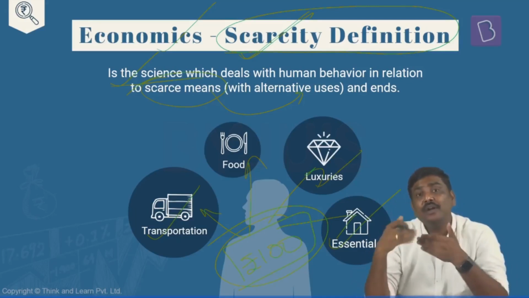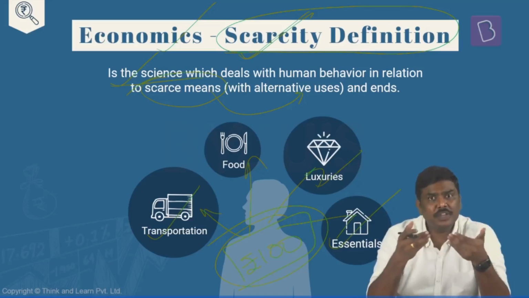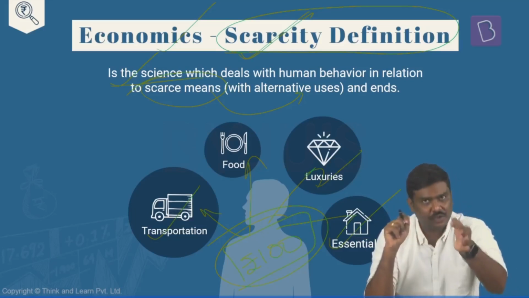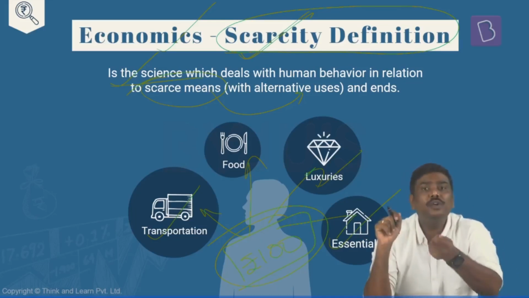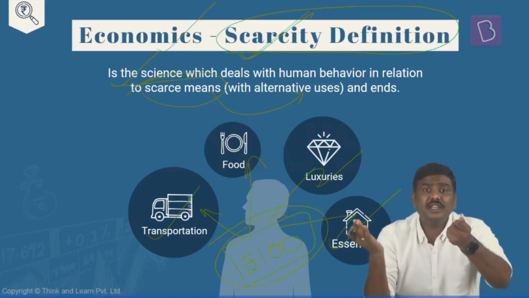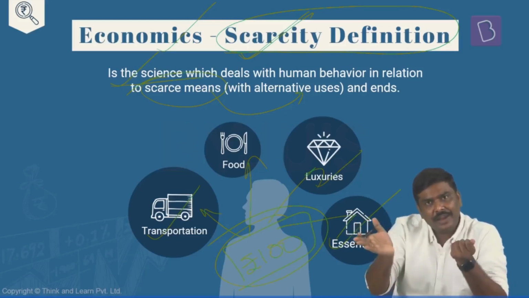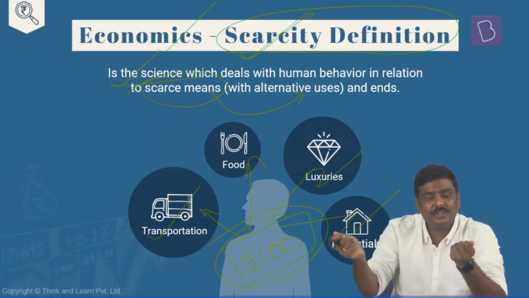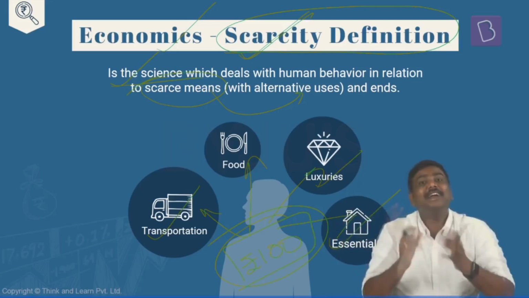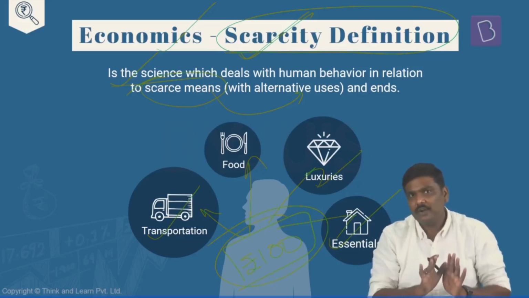As per the modern day definition given by Paul Samuelson, economics is the study of the society or humans who utilize the scarce resources, which again have alternative uses, and using these scarce resources, they allocate them and produce goods and services to supply to the society either today or in the future, right? So that is also one more definition of economics.